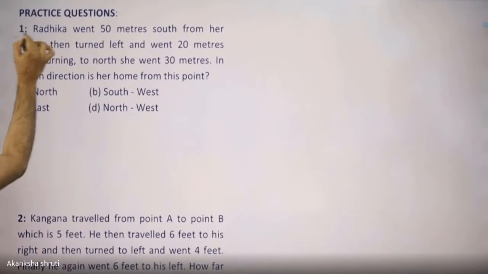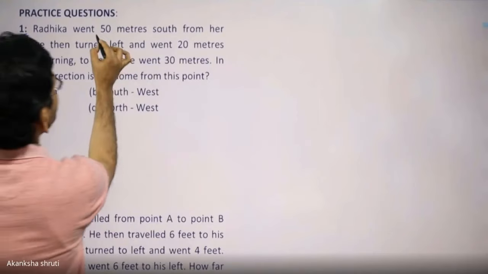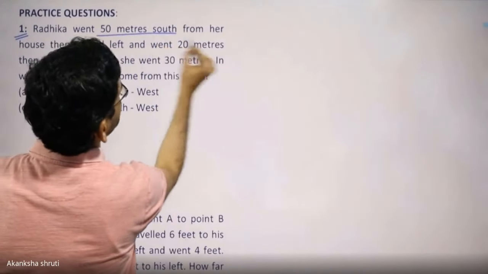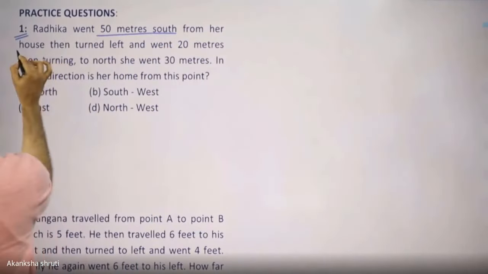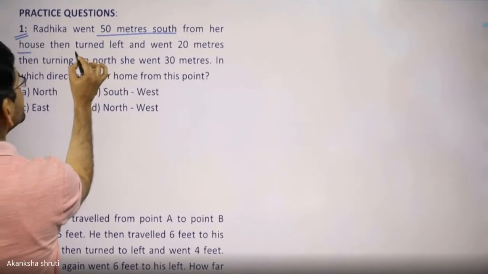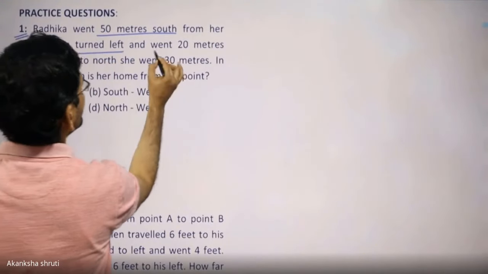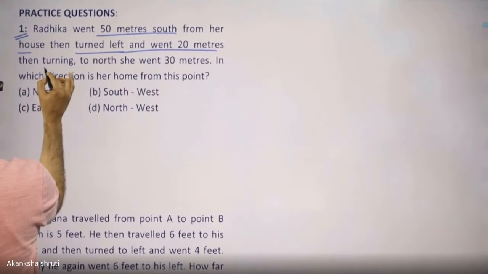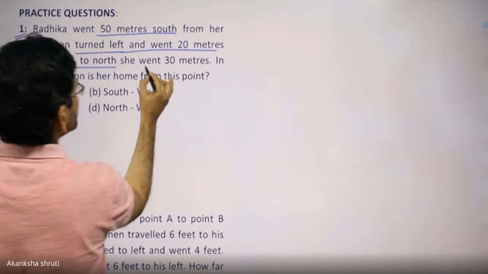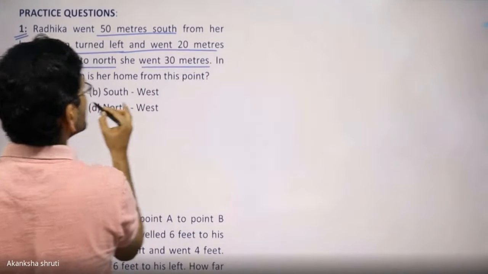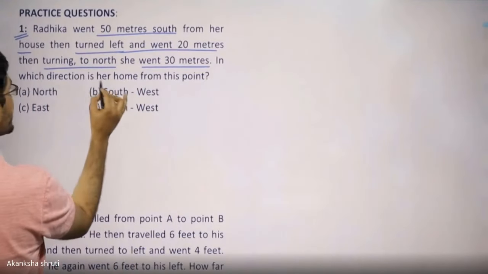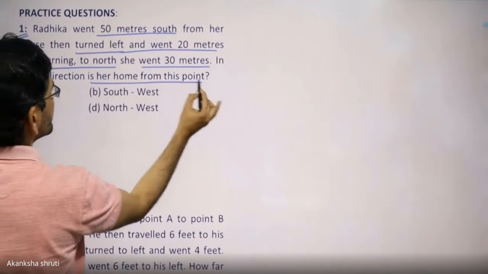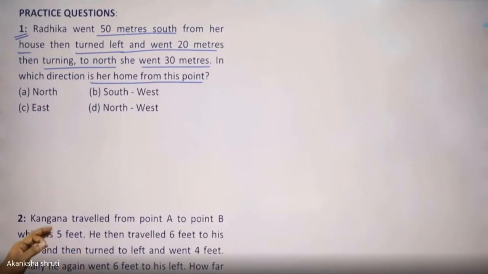Question number 1. Radhika went 50 meters south from her house, then turned left, went 20 meters, then turning to north, she went 30 meters. In which direction is her home from this point? Get it? Very easy question, students.